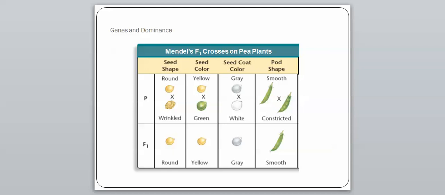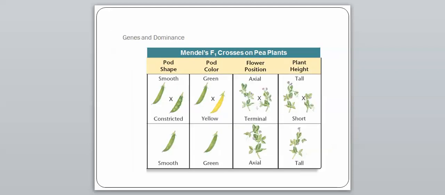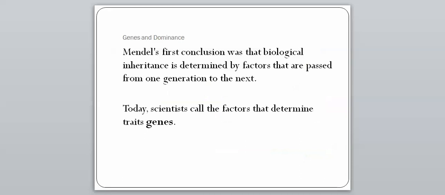So here's just a picture of some of his different characteristics. We're going to look at all these. So we have seed shape, seed color, seed coat color, pod shape, pod color, flower position, and plant height. Don't memorize these yet. We're going to talk about these more in class. And so his first conclusion after doing his work was that biological inheritance, so that's just the passing on of whether or not you're tall or short, is determined by factors that are passed from one generation to the next.